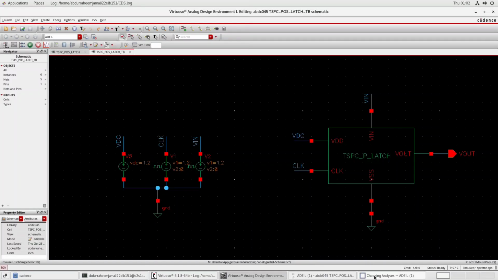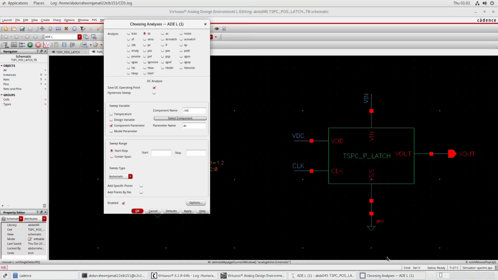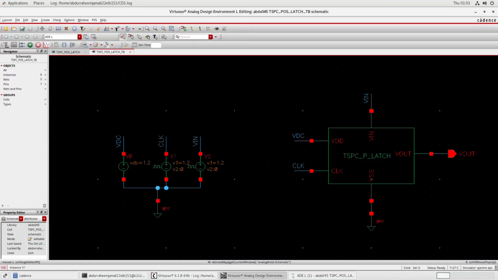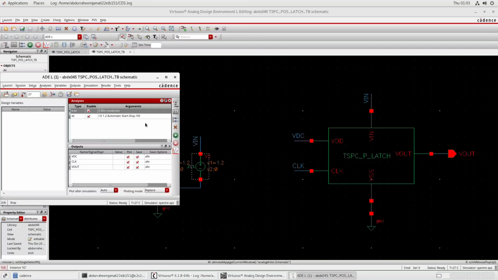After that, click on choosing analysis, and we have our voltage being selected. Now set the start voltage to be 0 and stop to be 1.2, and click on OK. Our DC simulation has been set, and let's now simulate.